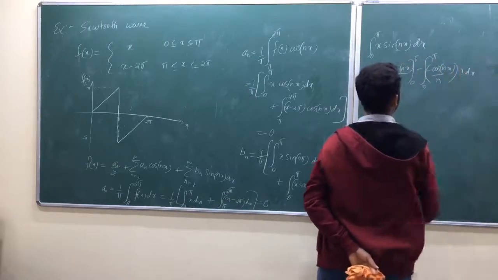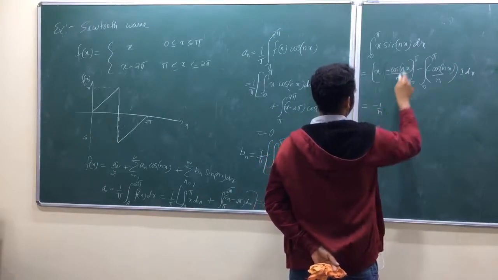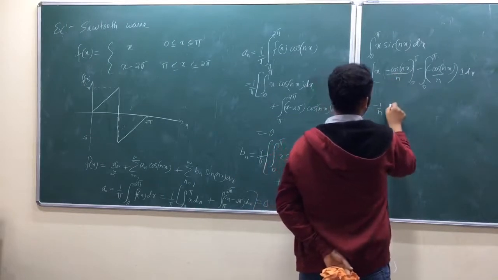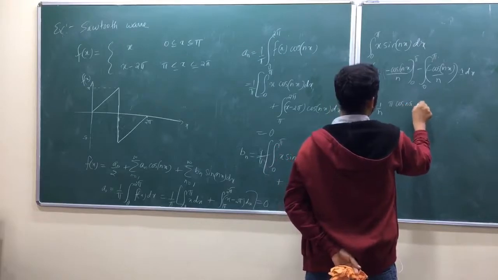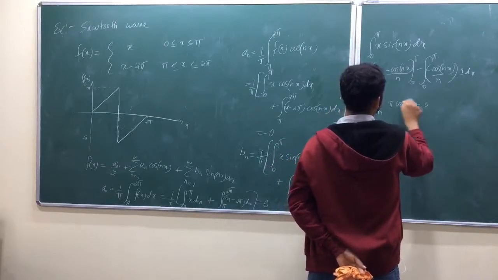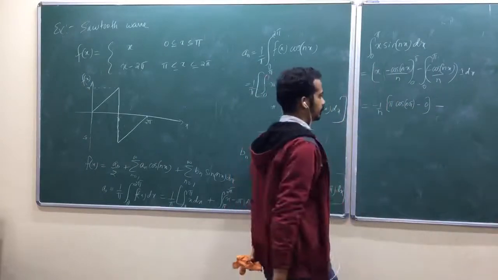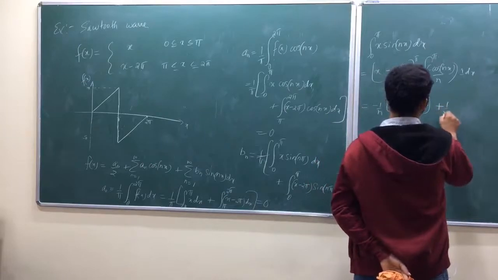So take time and do that one. Minus 1 by n outside. So x into, so pi into upper limit cos n pi minus lower limit 0, minus of minus 1 by n I have taken outside, so minus of minus is plus 1 by n outside.